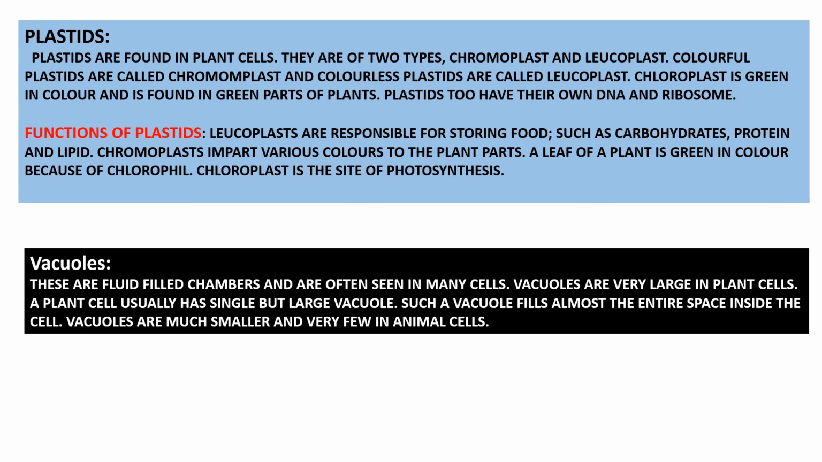Vacuole is another important cell organelle. Vacuoles are very large in plant cells. Plant cells usually have a single but large vacuole. Such a vacuole fills almost the entire space inside the cell. Vacuoles are much smaller and very few in animal cells. The function of the vacuole is diverse in different organisms and in different cells. In plant cells, they sometimes store harmful material.